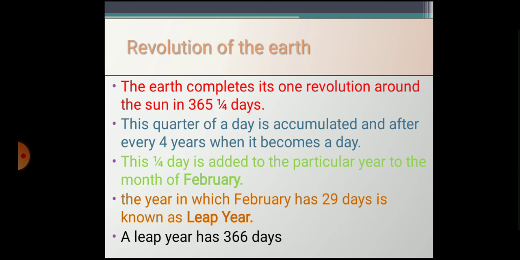Otherwise in other years we are having 365 days. This quarter day makes one day after 4 years. So now we know that a leap year has 366 days, and in a leap year our February month is having 29 days.